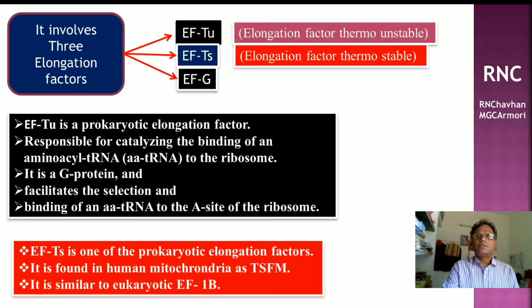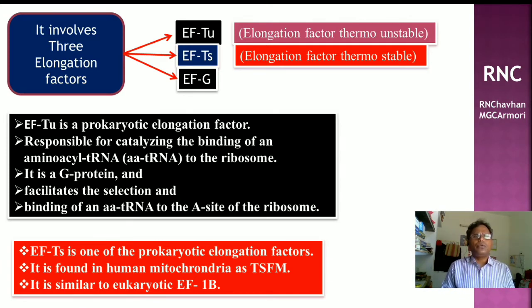Okay. Now, the three factors which are involved in the elongation steps are elongation factor Tu, elongation factor Ts, and elongation factor G. What is elongation factor Tu? Tu is the short form of thermo unstable, that is elongation factor thermo unstable. Ts is the short form of thermostable, that is elongation factor thermostable.